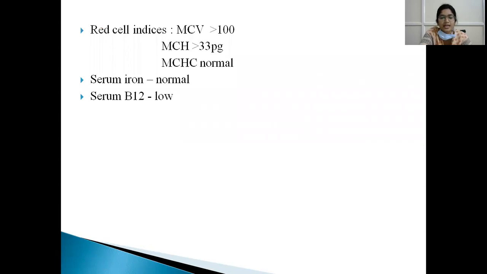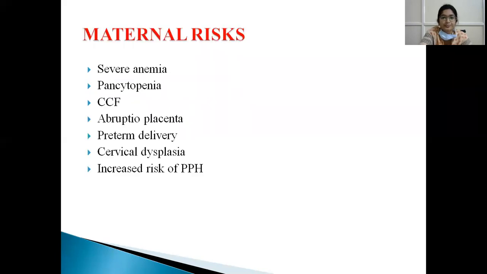So what are the laboratory features we see? In red cell indices, macrocytes will be formed, that is, mean corpuscular volume will be increased, more than 100. In only folic acid deficiency, without any iron deficiency, mean corpuscular hemoglobin will be more, that is more than 33 picograms, and mean corpuscular hemoglobin concentration will be normal because both MCV and MCH are increased. Serum iron will be normal and B12 will be low.